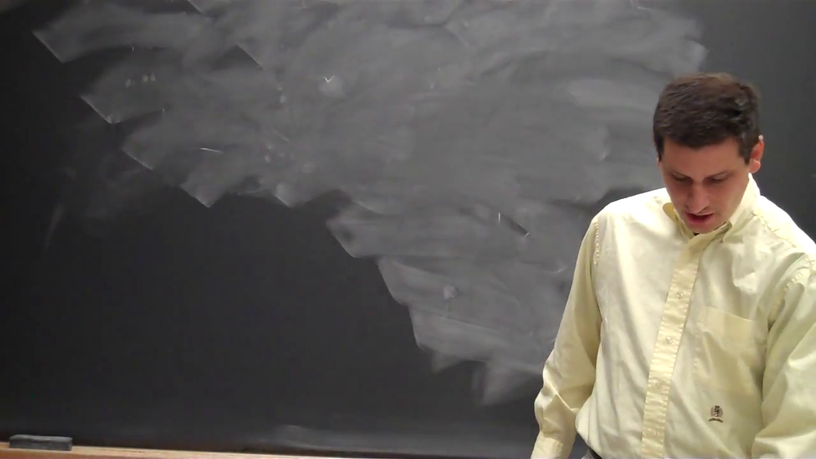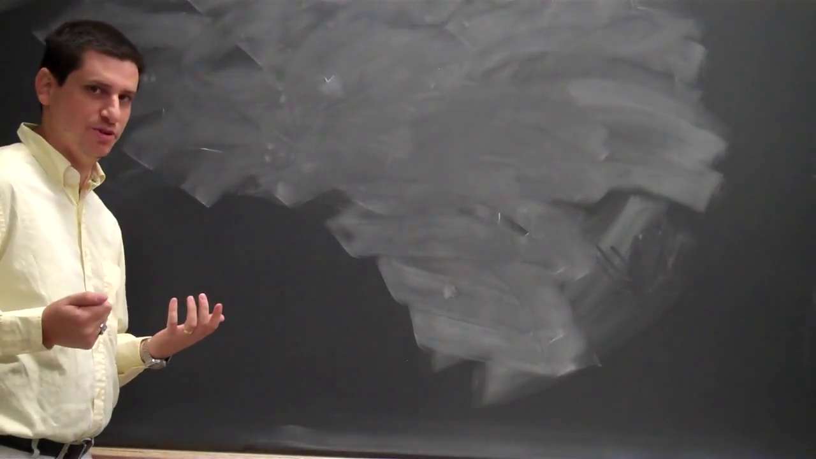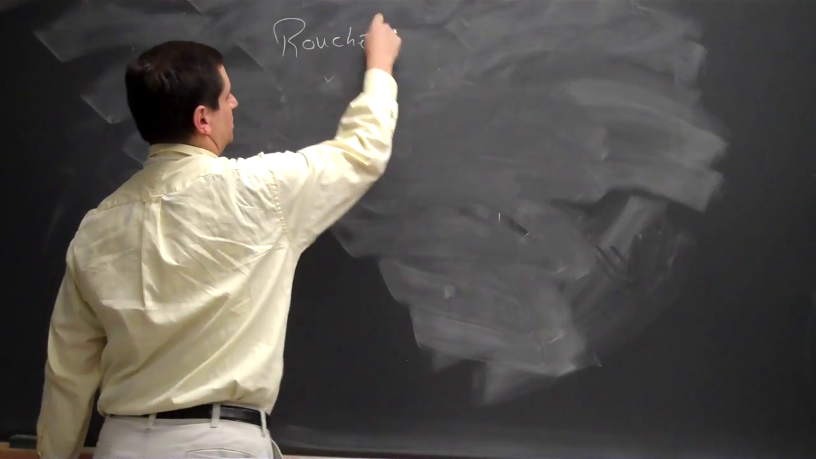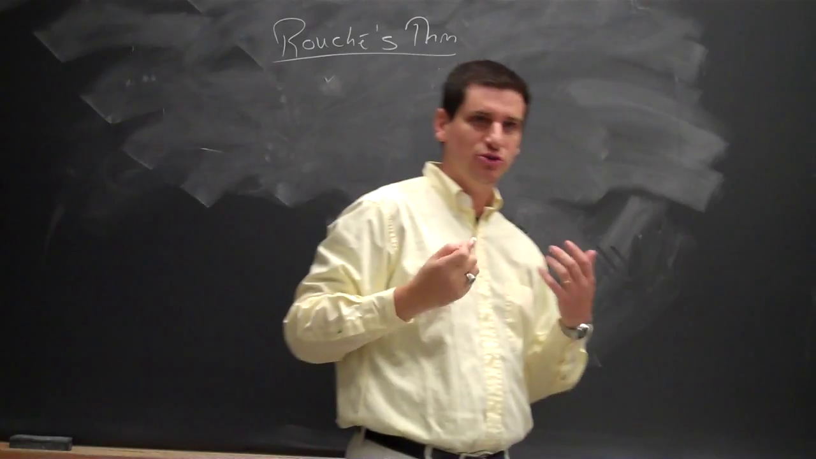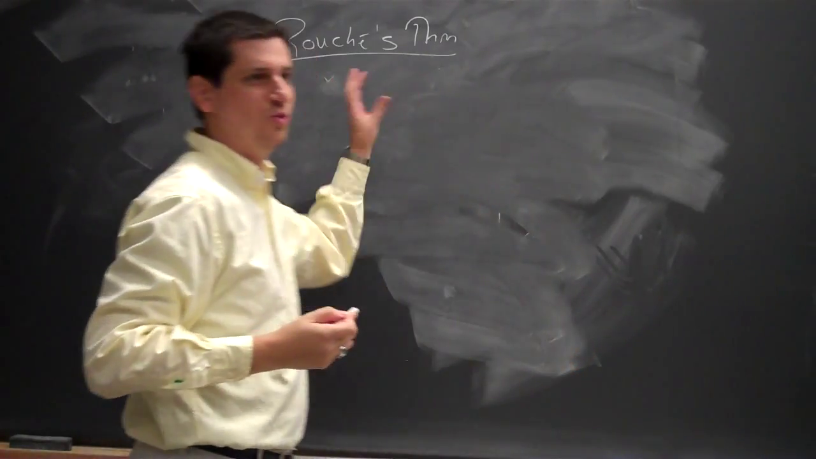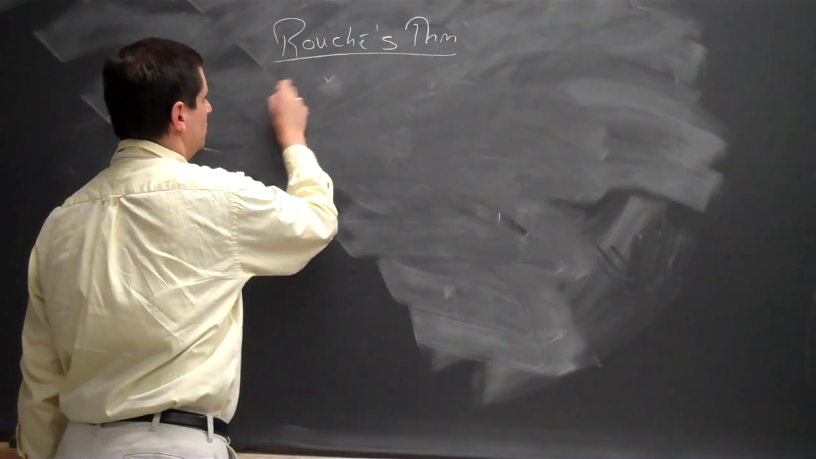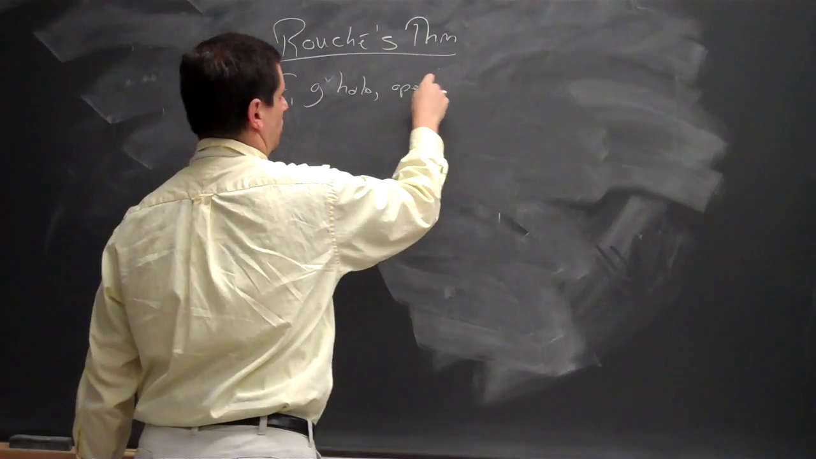All right, so today we're going to do the big three consequences of the argument principle. We're going to start with Rouché's theorem. There are a few theorems in the subject not due to Cauchy and Riemann. This is one of the best ones that does not bear their name. It is the following: F and G are holomorphic on an open set omega.